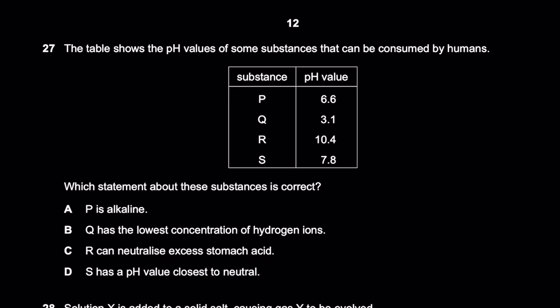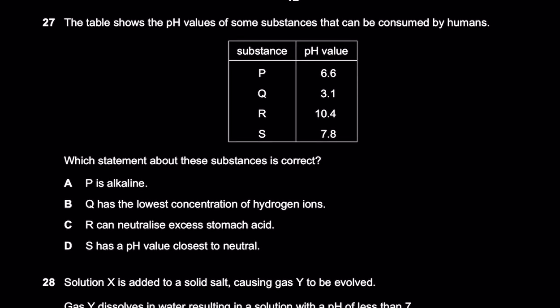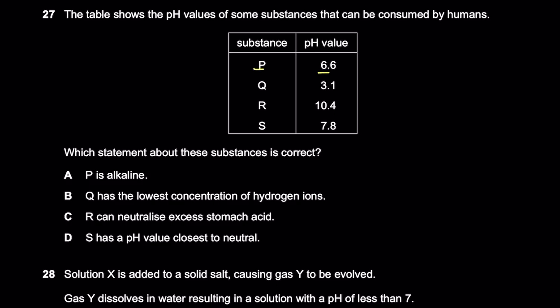Okay? 27 says the table shows the pH values of some substances that can be consumed by humans. P has a pH value of 6.6. It might be orange juice, diluted orange juice. 6.6 means it's lower than 7, so it's going to be acidic. 3.1 is also acidic, but not very strong. From 0 to 2 you can say strong, and 3 you can also say somewhat strong. Compared to P, it's more acidic than P, right? More acidic than P. Okay, and if we check R out, R is basically basic in nature.